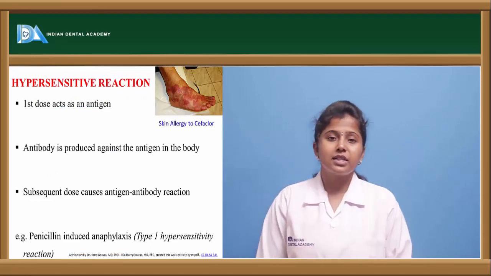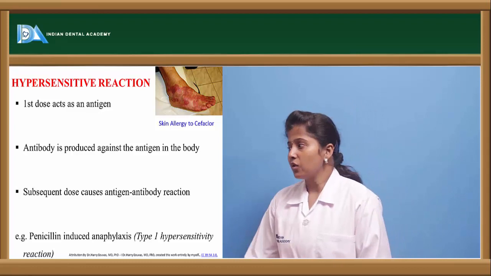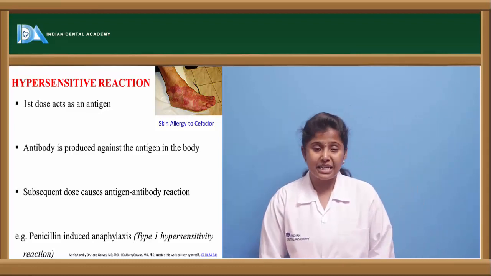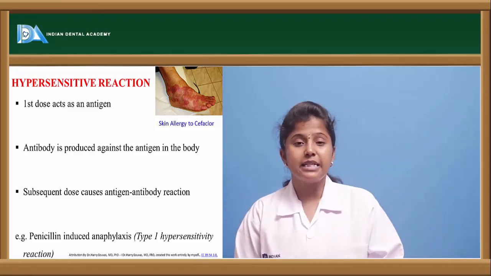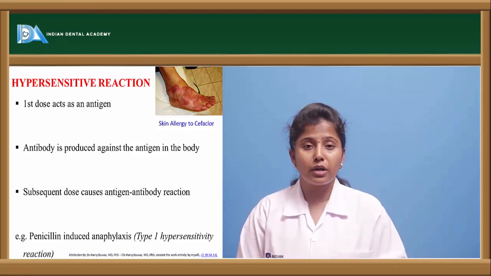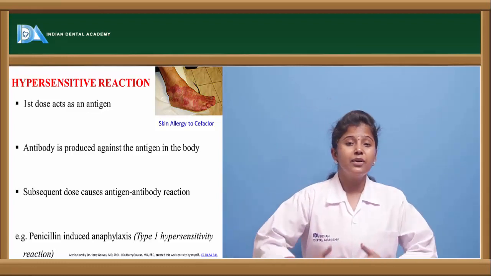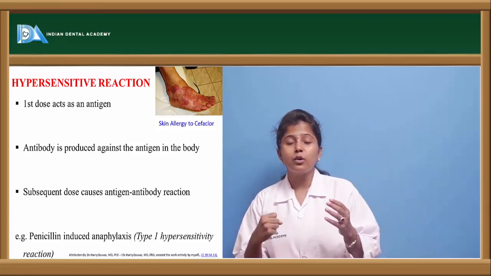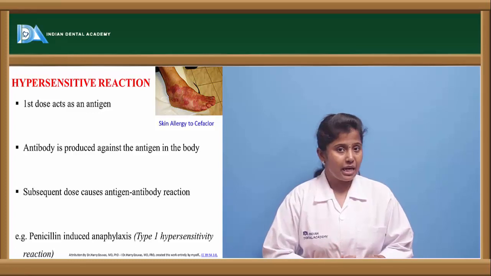The other type of reactions are hypersensitivity reactions or drug allergy. Here the first dose of the drug acts as an antigen. If there is any foreign particle or foreign body or microorganism entering into the body, our body will release an antibody against that. This antibody will go and bind to the antigen, and thereby the antigen will not cause any harmful effect.